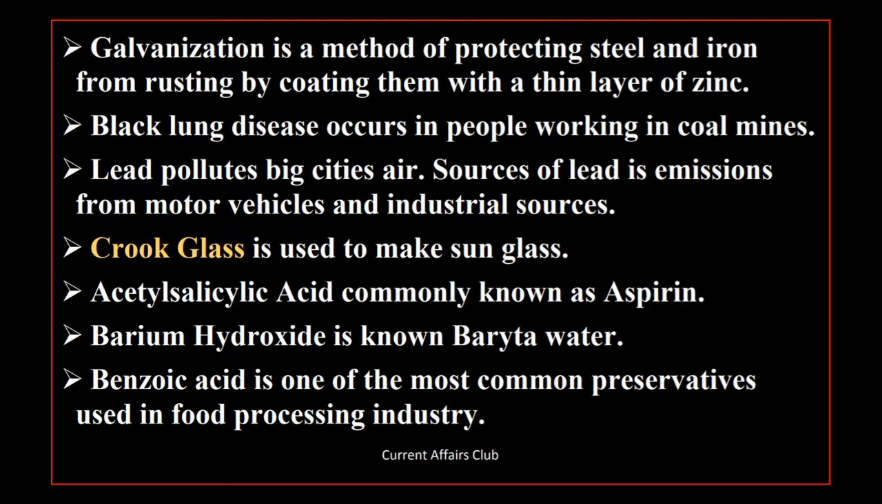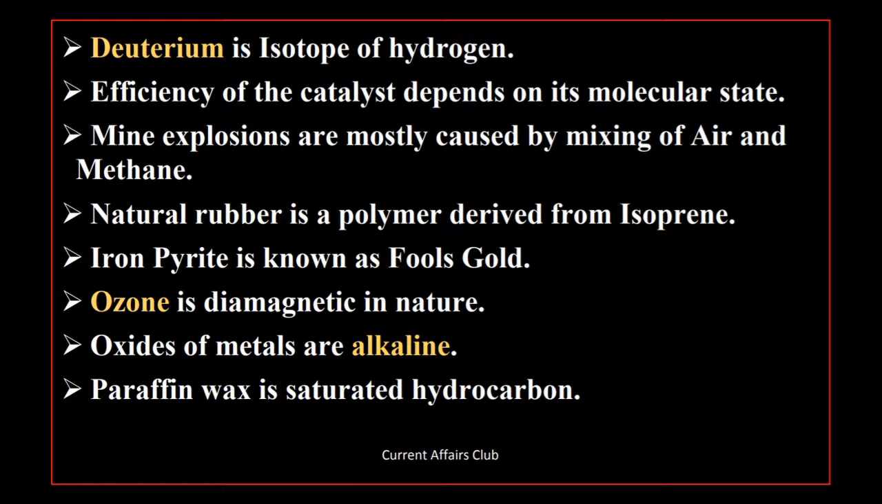Benzoic acid is one of the most common preservatives used in food processing industry. Deuterium is an isotope of hydrogen. Efficiency of the catalyst depends on its molecular state. Mine explosions are mostly caused by mixing of air and methane. Natural rubber is a polymer derived from isoprene. Iron pyrite is known as fool's gold.